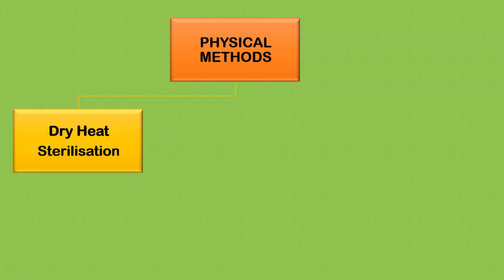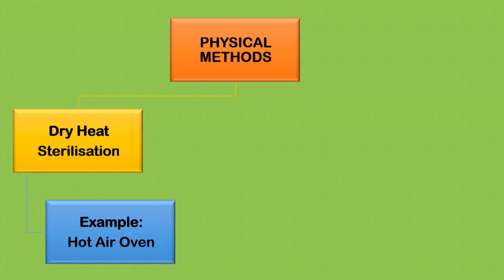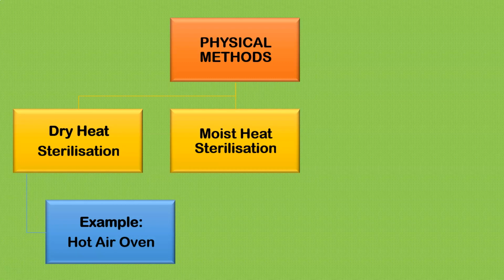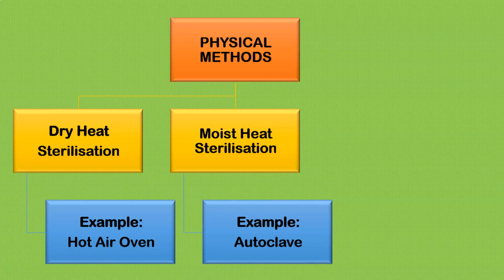The physical methods are further divided into, first, dry heat sterilization. The common example of dry heat sterilization, the equipment used, is the hot air oven. Next is moist heat sterilization. The most common example of moist heat sterilization is the autoclave. The other methods used for sterilization by moist heat are tyndallization and pasteurization.